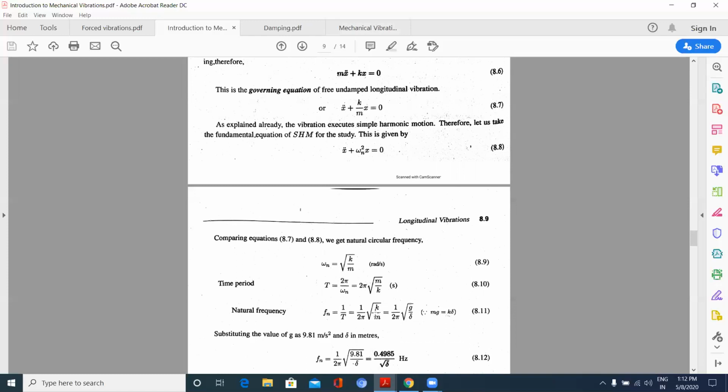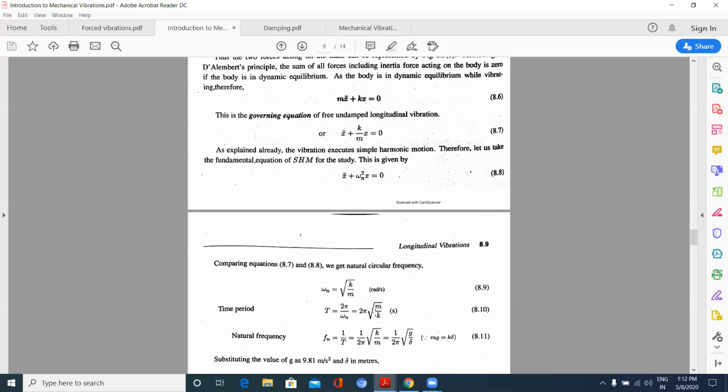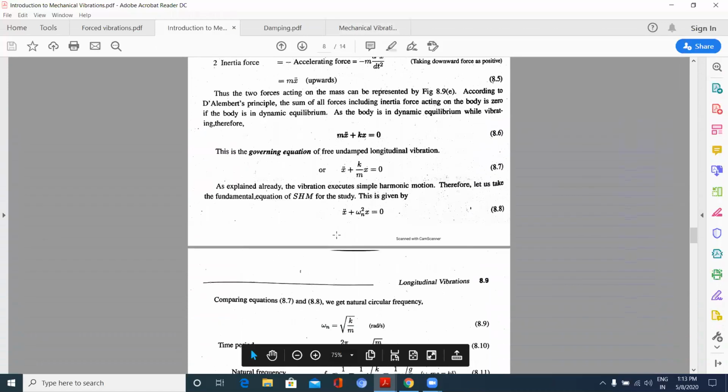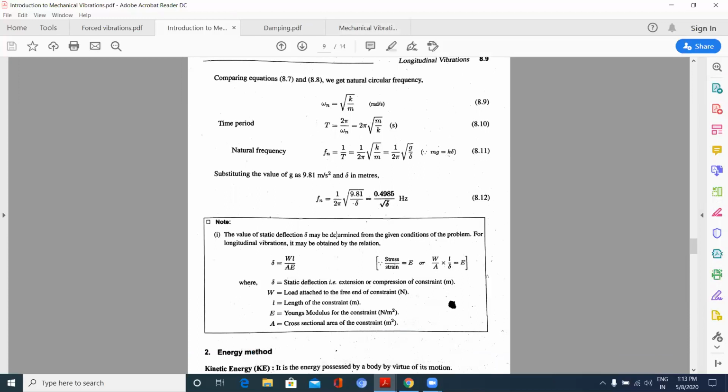Or I can say initially we have seen mg is equal to k delta. In the above we have seen here mg is equal to k delta. So in the place of under root k by m, I can write 1 by 2 pi under root g by delta, where delta is the static displacement.